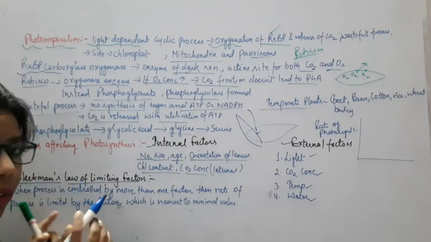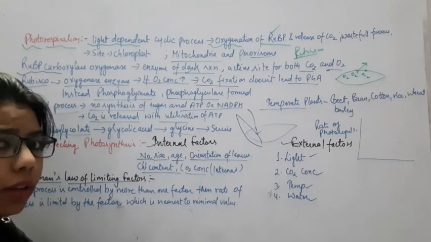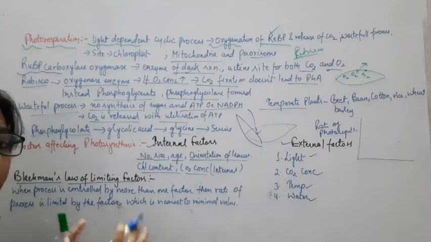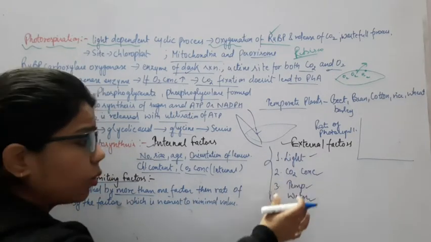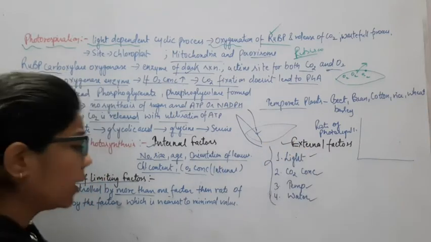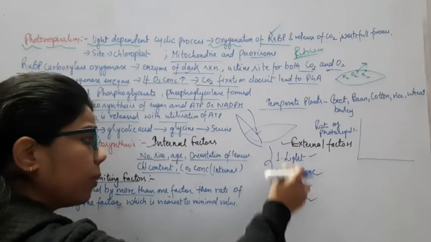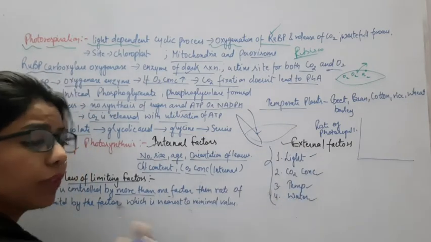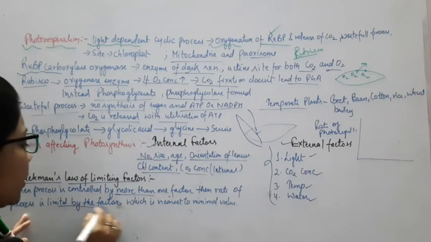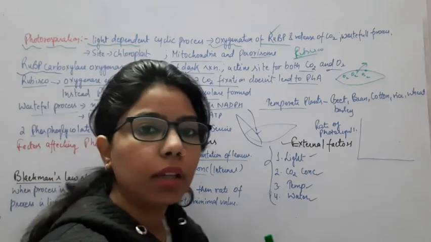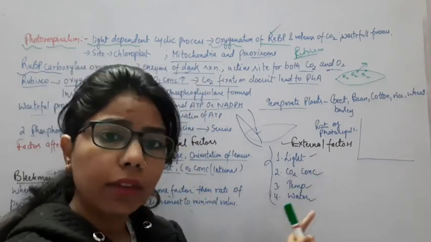a scientist suggested that when any process is controlled by more than one factor, like photosynthesis is controlled by many factors, the rate of the process is limited by the factor which is nearest to the minimal value. It means that the process will follow the factor having the minimum value.